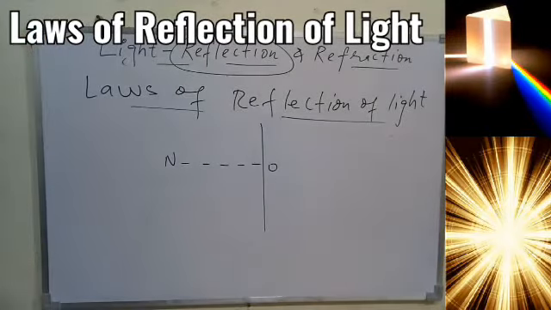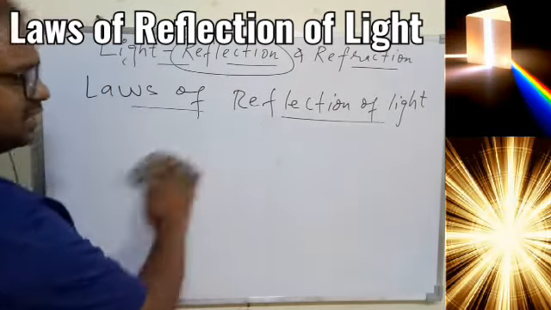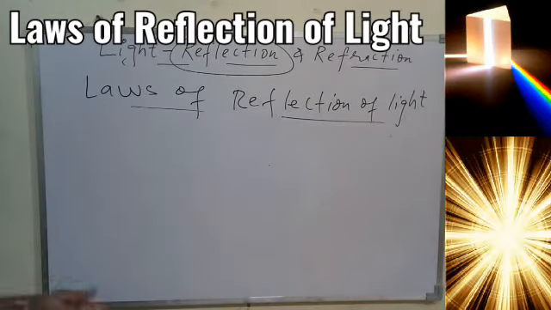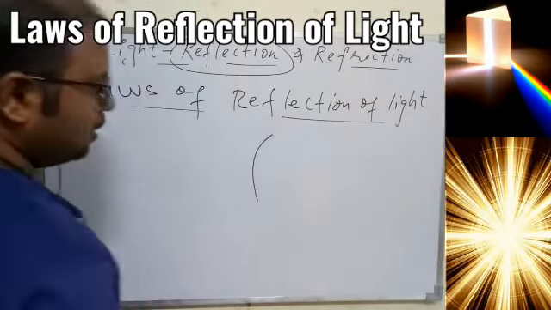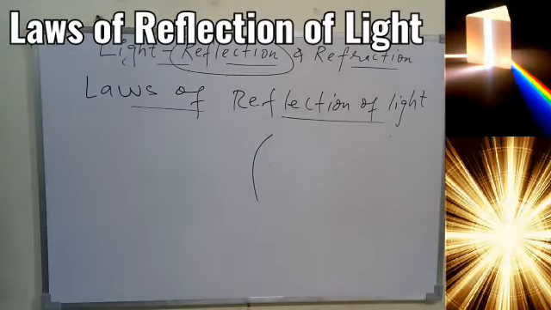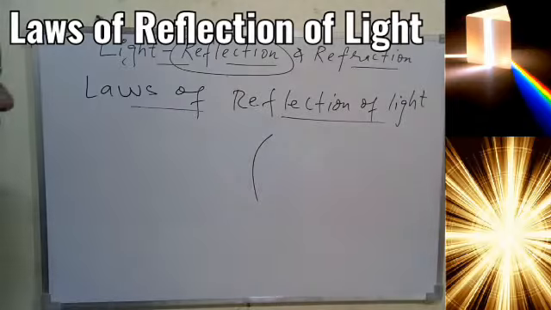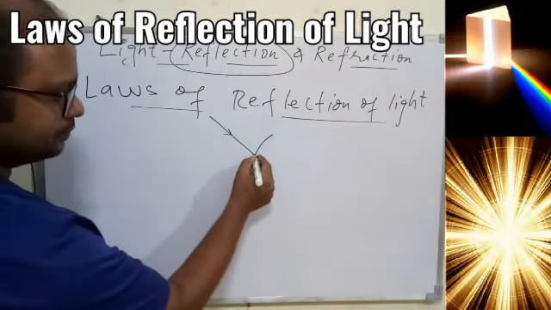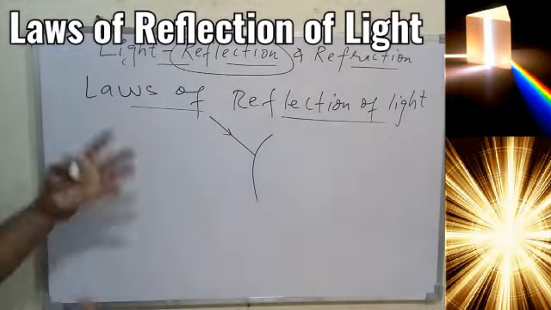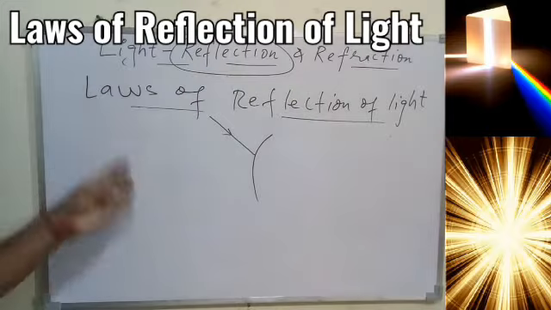But if the surface given to you is not so flat, it is a curve, then in that case, how do we find out the normal? So just take an example. We have a curved object, which is having a curved surface, and the light is falling on this particular point. And now we have to complete this diagram. So light is just falling on it and nothing below.